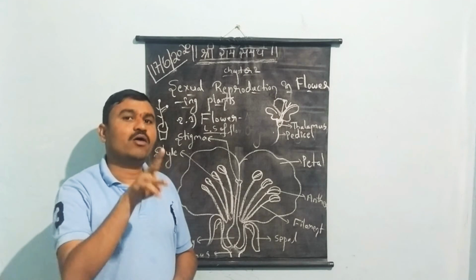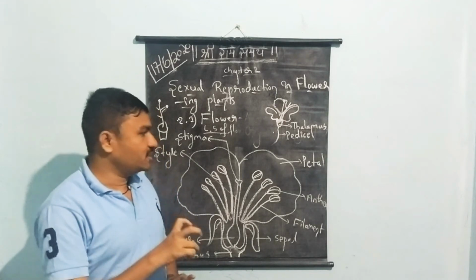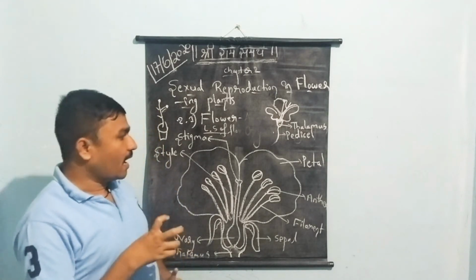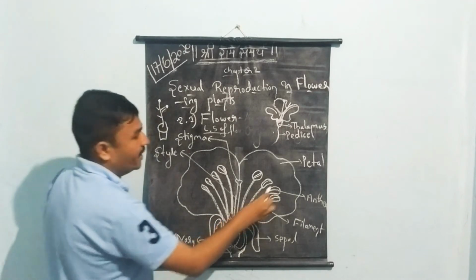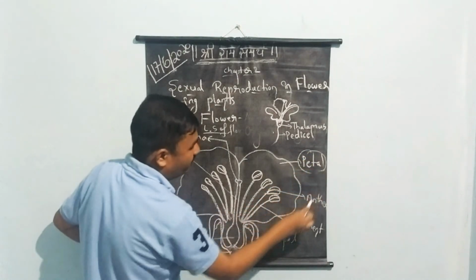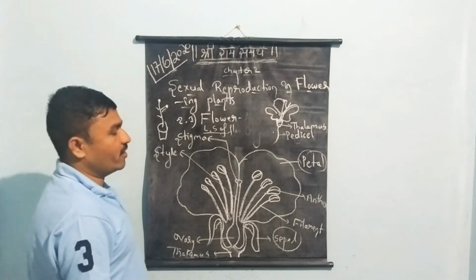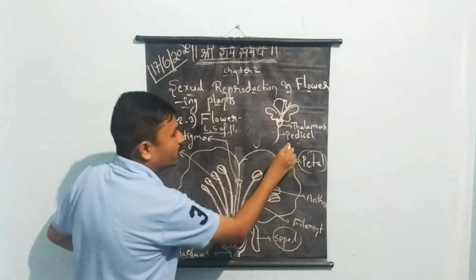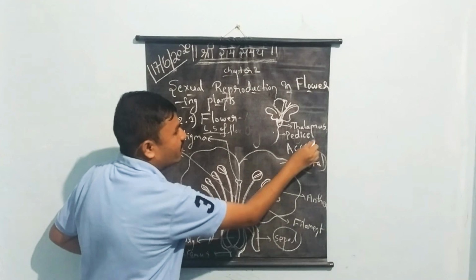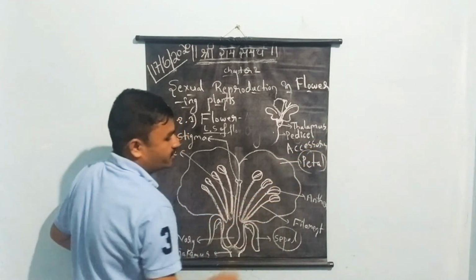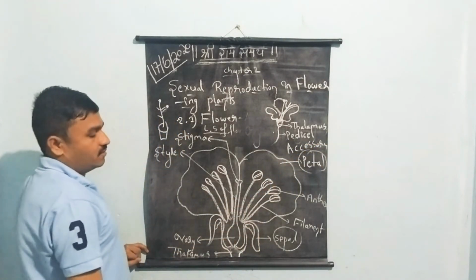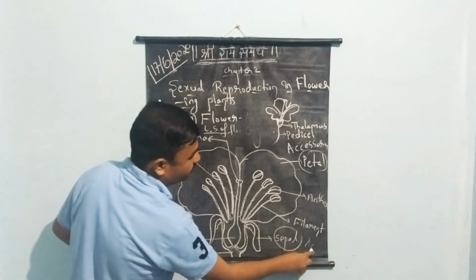Okay, students, we have two kinds of whorls here. Accessory whorls means petals and sepals. Petals and sepals are called accessory whorls.